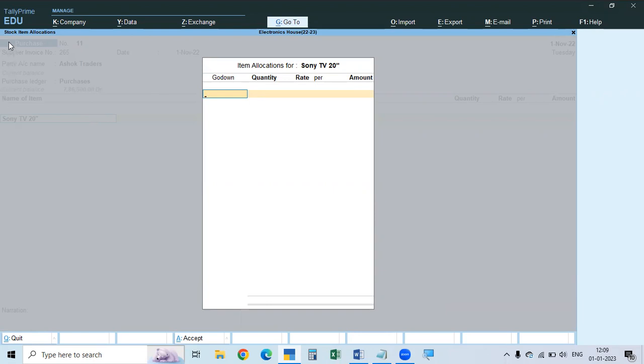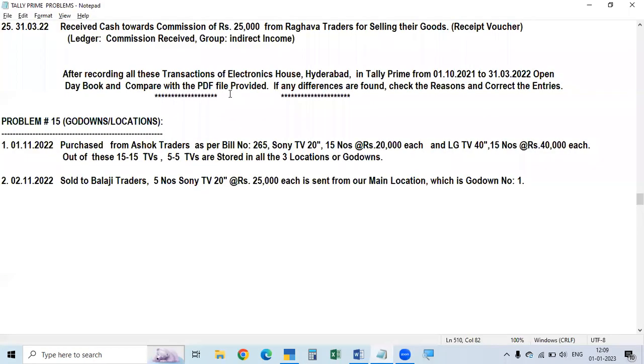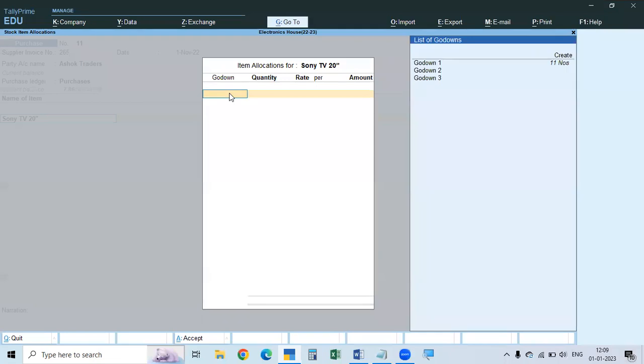That is why it is the stock item allocation, the allocations for the 20 inch TV. Where did you store it? In each location, we stored 5 TVs, each at 20,000. Click the space bar and you will get the list of godowns. Anything you want to list, you have to click the space bar.